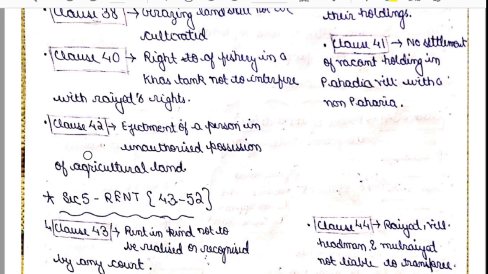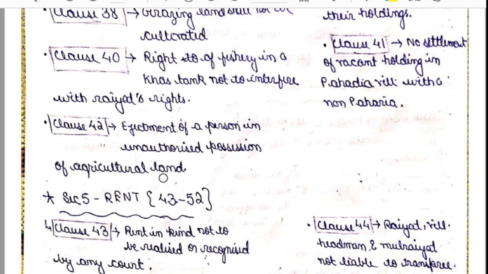Now, clause number 42 speaks about ejectment of a person in unauthorized possession of agricultural land. So provisions of ejectment of a person in unauthorized possession of agricultural land are mentioned in clause number 42. Okay. So in today's lecture, we saw section number 3 and section number 4. Section number 3 talked about the raiyats and their different provisions, and section number 4 talked about the wasteland and its management. Okay, so this was all for today's lecture.